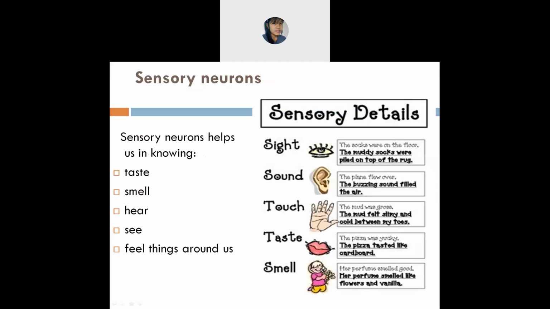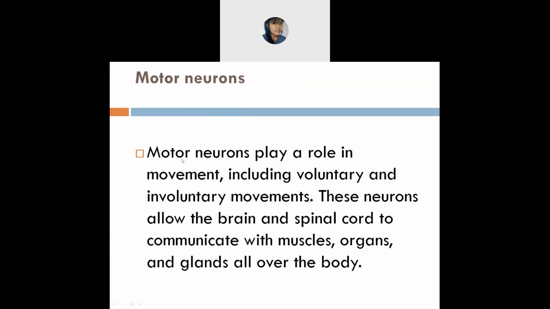Taste, you can know whether the taste is bitter, sweet, salty, or hot and spicy. Smell, you can smell whether it's a good smell or a bad smell. So sensory, with the name only it's clear to you all, it's easy also, isn't it? Next is the motor neurons.